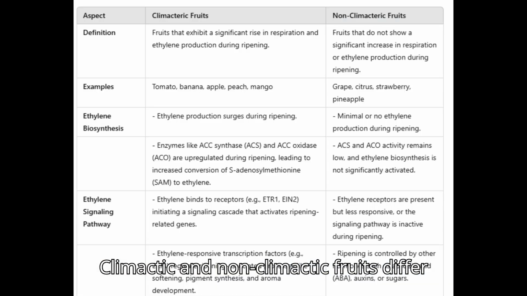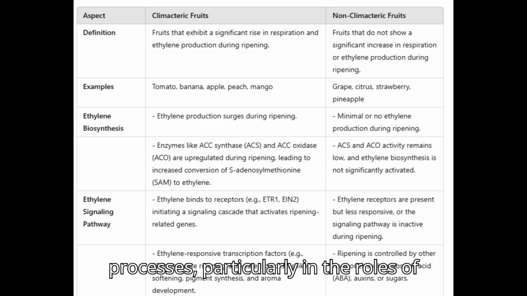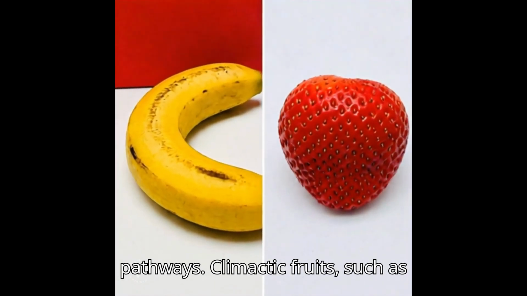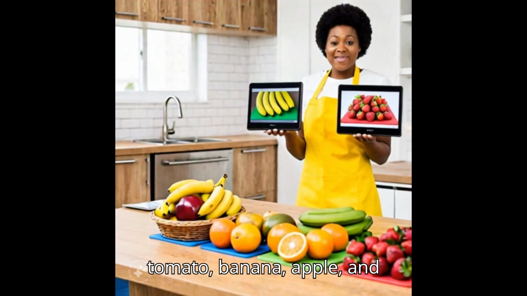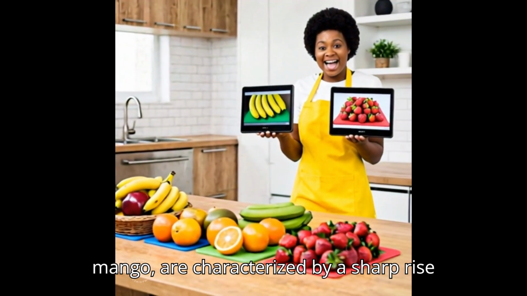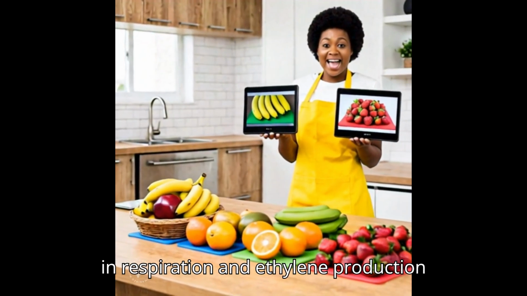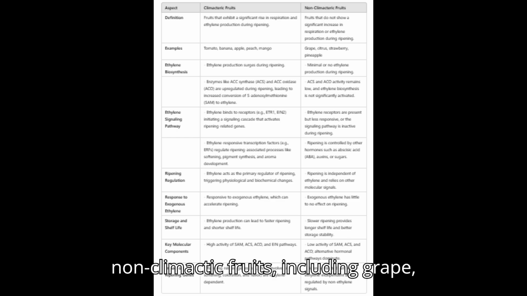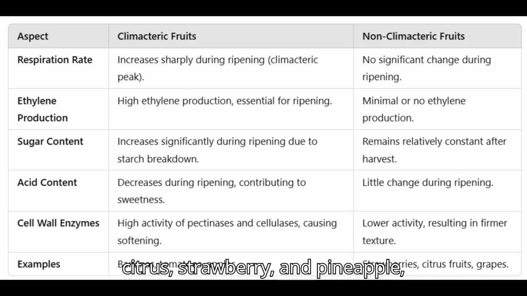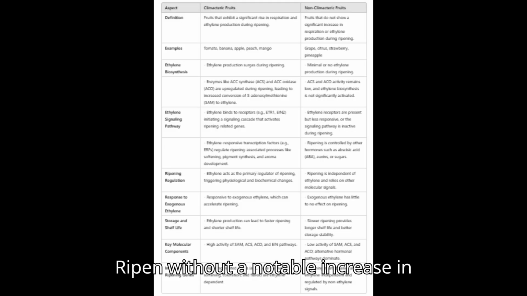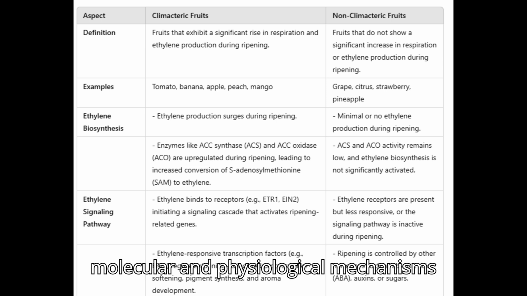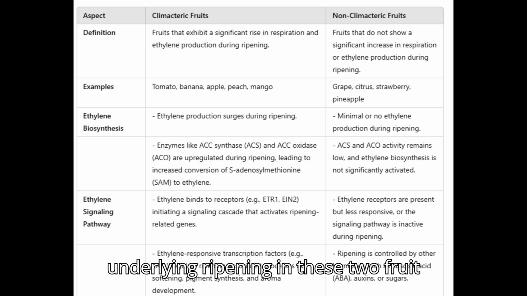Climacteric and non-climacteric fruits differ significantly in their ripening processes, particularly in the roles of ethylene biosynthesis and signaling pathways. Climacteric fruits, such as tomato, banana, apple, and mango, are characterized by a sharp rise in respiration and ethylene production during ripening. In contrast, non-climacteric fruits, including grape, citrus, strawberry, and pineapple, ripen without a notable increase in either respiration or ethylene levels. This fundamental distinction shapes the molecular and physiological mechanisms underlying ripening in these two fruit categories.